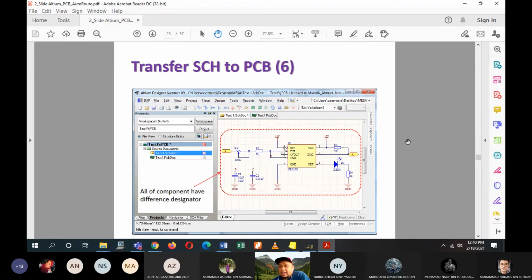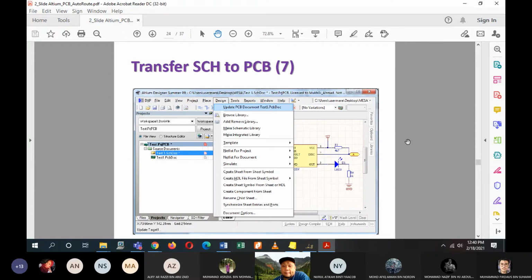We don't want any crossover, which means that you have different components with the same designator. Then your circuit will be haywire. Maksudnya dia akan langsung tak akan betul lah, circuit itu akan jadi salah.